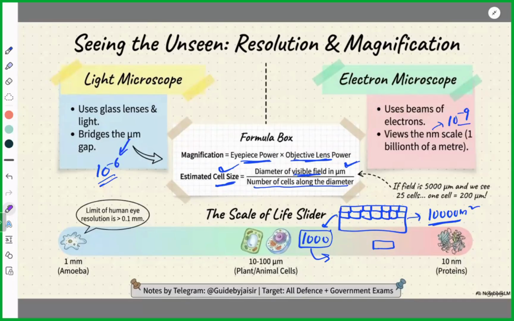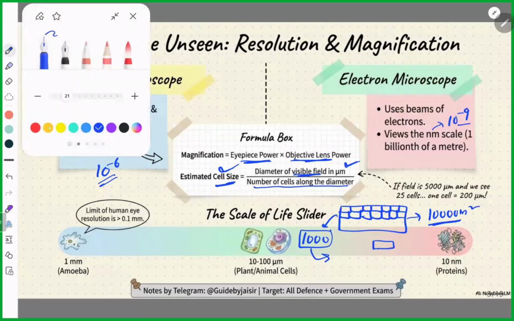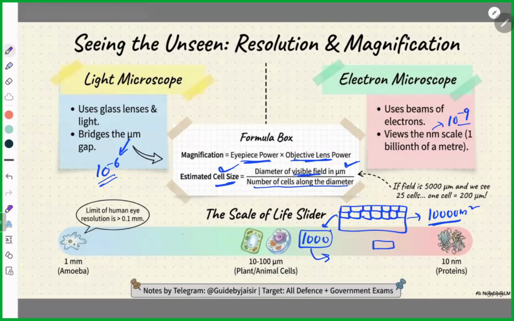No one? It's very simple mathematics, sir. Very simple mathematics. Maybe 10 meters, sir. Yeah, exactly. If 10,000 meters square is the total area and the number of bricks is 1,000, that means each brick is taking 10 meter square area. Simple. That's it. This is how they calculate the size of a cell. Now you got it. Got it or not? Yes, sir. Okay, nice. Next.